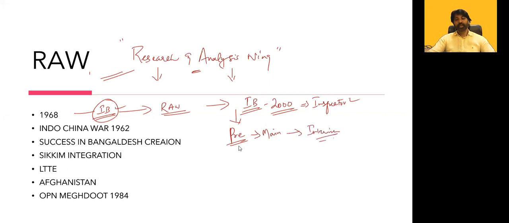And the questions will be exactly the same standard as IAS. Just a copy paste. Whatever you are doing for IAS or KAS preparation is highly enough to get through this. Once the training is done, after a few years of service, almost every year they'll give a circular. If you are willing, you can join RAW. And again there'll be one more round of interview. Once your process is through, you'll be an officer. So what is the role played by RAW? They will collect intelligence inputs from outside the country.